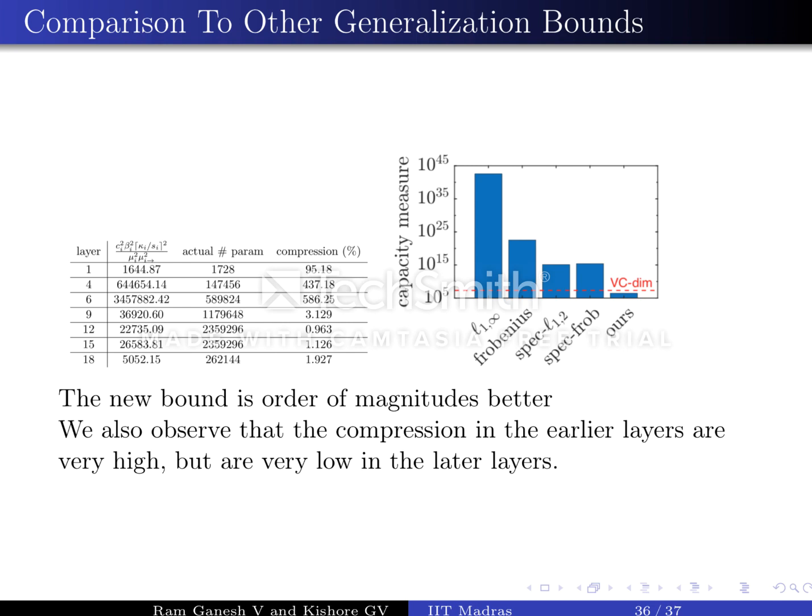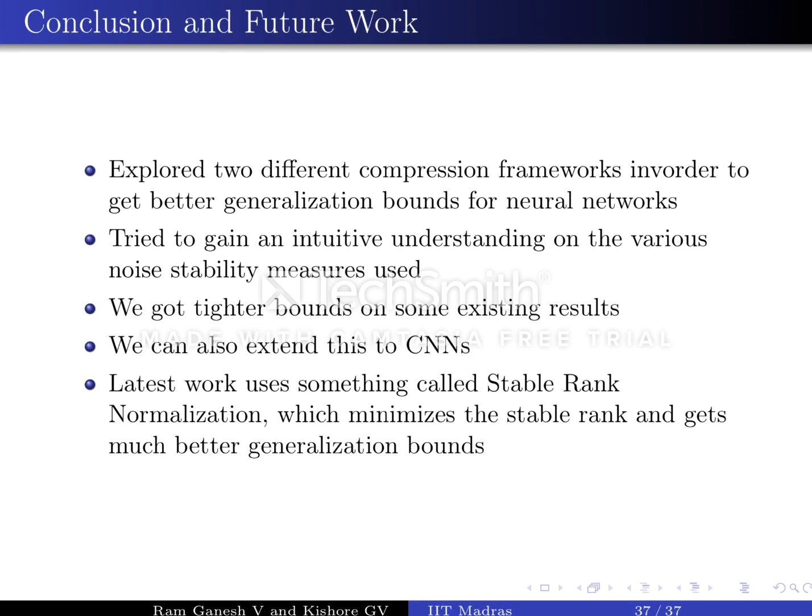So let us compare the bounds we have defined now to the already existing bounds. We can clearly see that the new bound is orders of magnitude better. Let us also take a look at the actual compression. Observe that the compression in earlier layers is very high, but it's very low in the later layers.